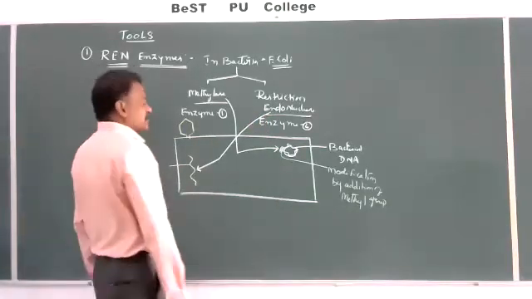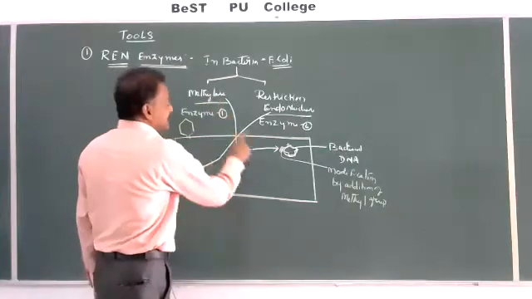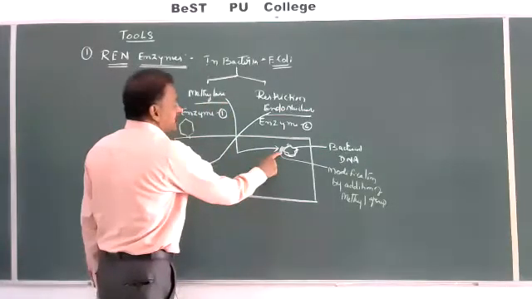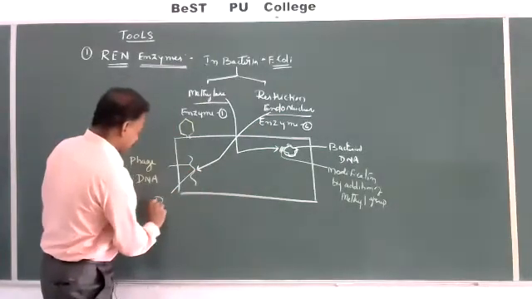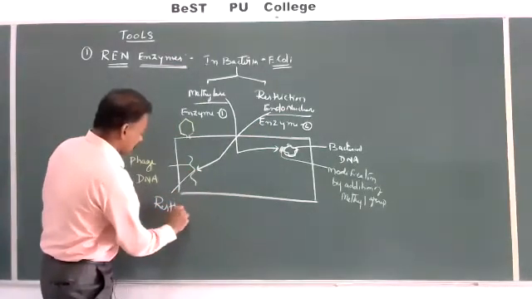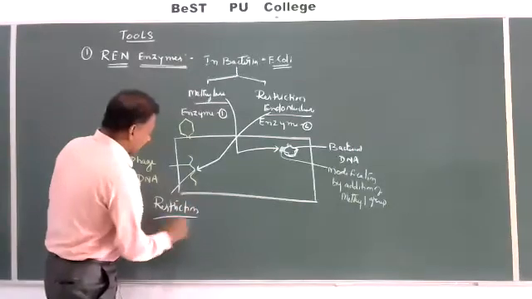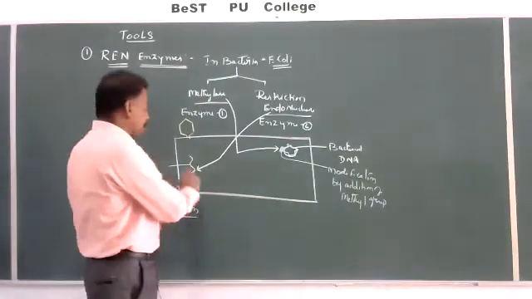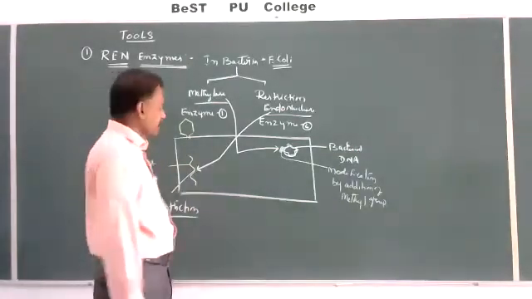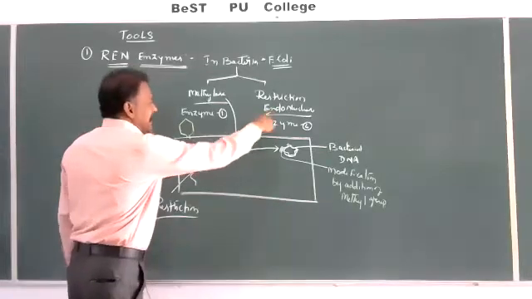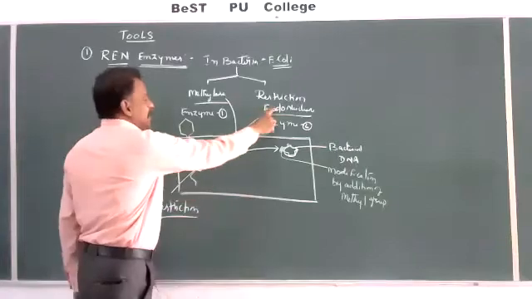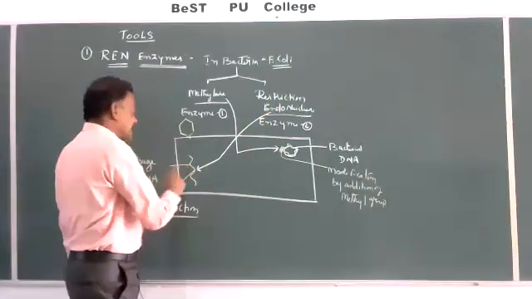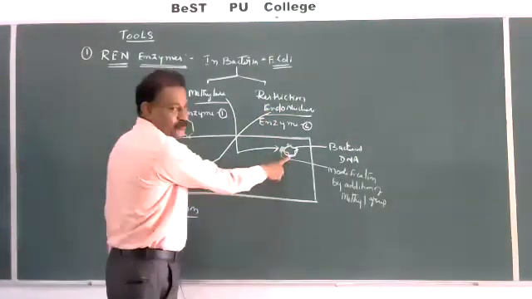Generally, the question comes: methylase is adding, modification, and restriction is cutting. By cutting the DNA, it is restricting the growth of the viral DNA. Why? If this is the enzyme which is capable of cutting the DNA, it can cut the DNA of the virus also and the DNA of the bacteria also.